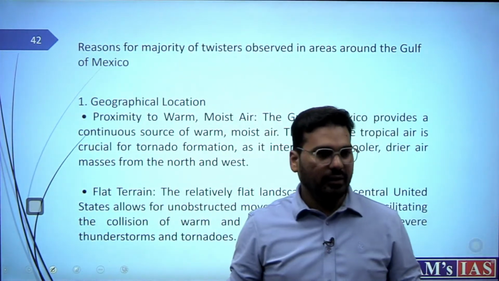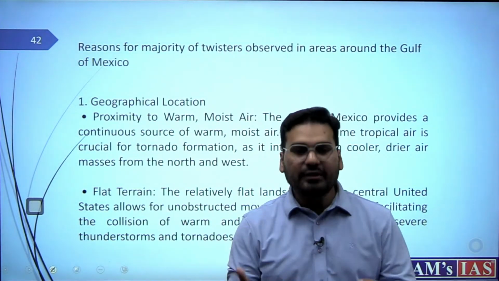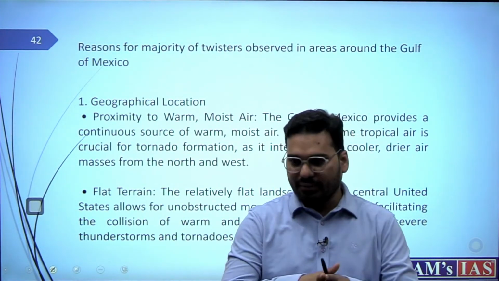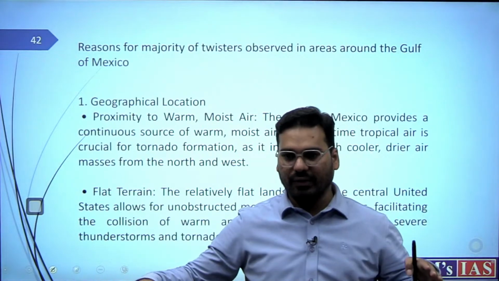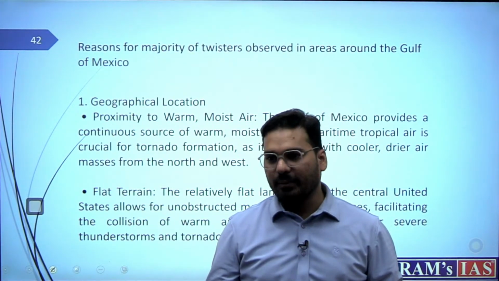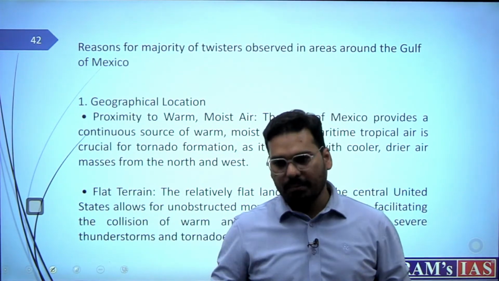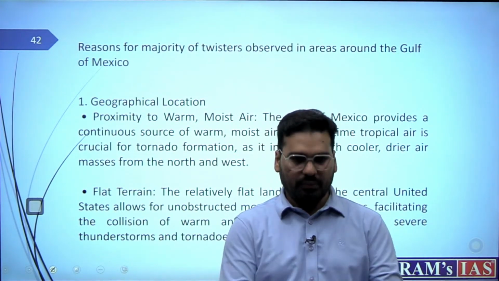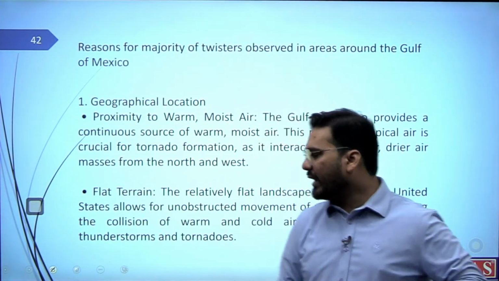It also has a flat terrain. When there is a flat terrain, there is no undulation as such. Intense low pressure can be developed, because if there are undulations on the surface, तो कोई ज़्यादा गर्म कोई ज़्यादा ठंडा हो सकता है, and this will not cause the uniform pressure there. So when it is very flat, because this is a river valley, so yes, it can happen.